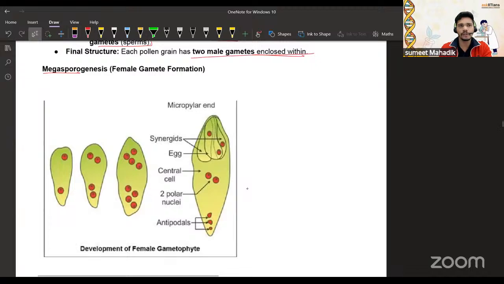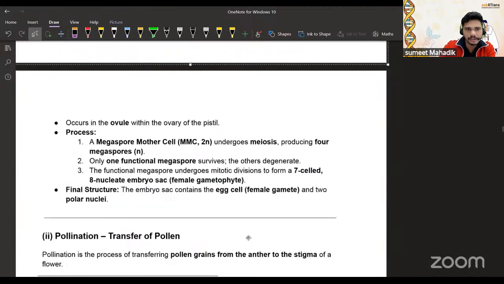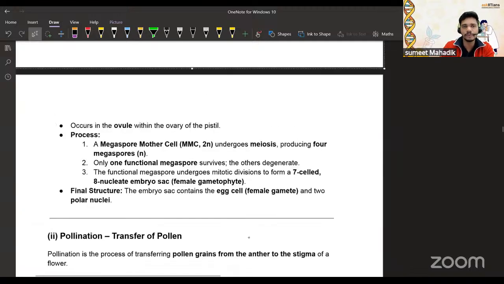We are talking about megasporogenesis. Before that, I want to point out one thing: the megaspore mother cell. What is the megaspore mother cell? It is also 2n, diploid. It undergoes meiosis, producing four megaspores. Please pay attention.